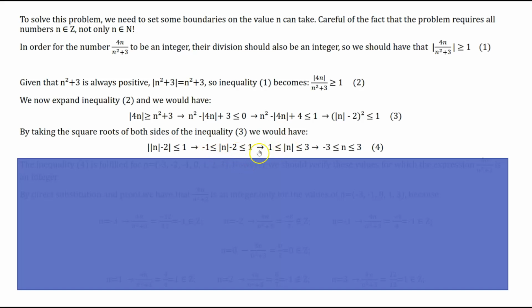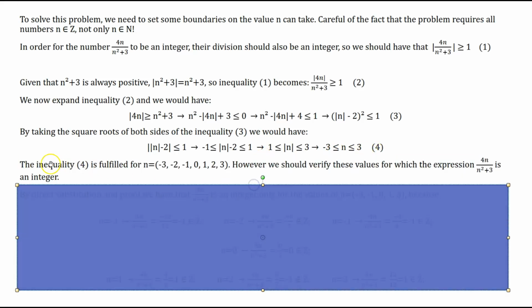Adding 2 to all sides of this inequality, we will have that the absolute value of n is greater or equal to 1 and the absolute value of n is smaller or equal to 3. This means that n itself is greater or equal to minus 3 and smaller or equal to 3 in order to fulfill the conditions of this inequality, and we call this inequality number 4.